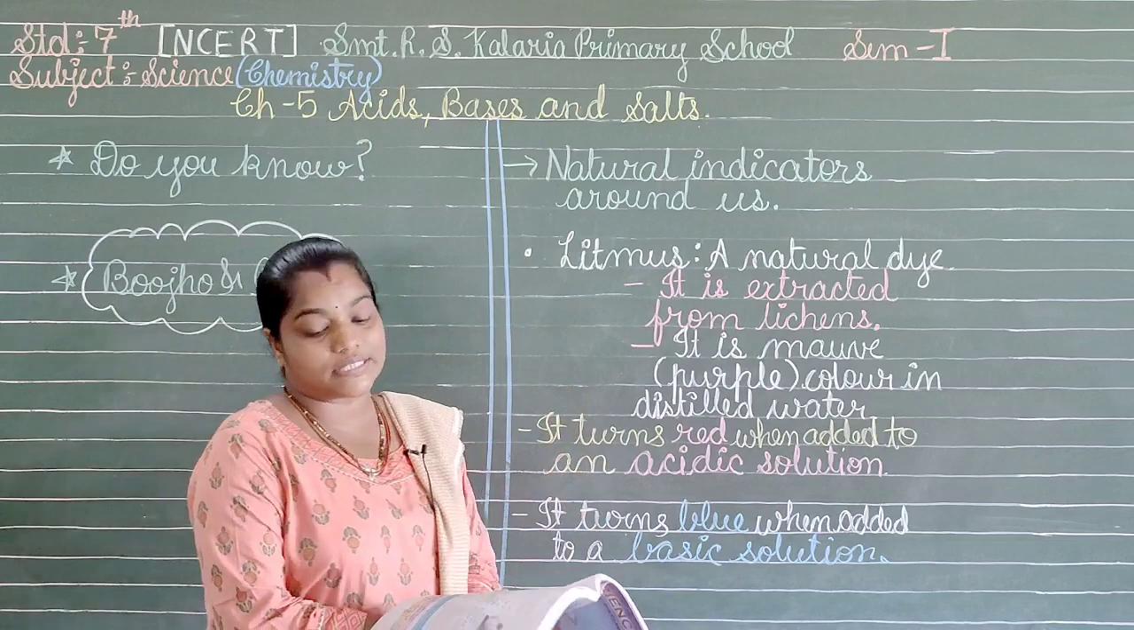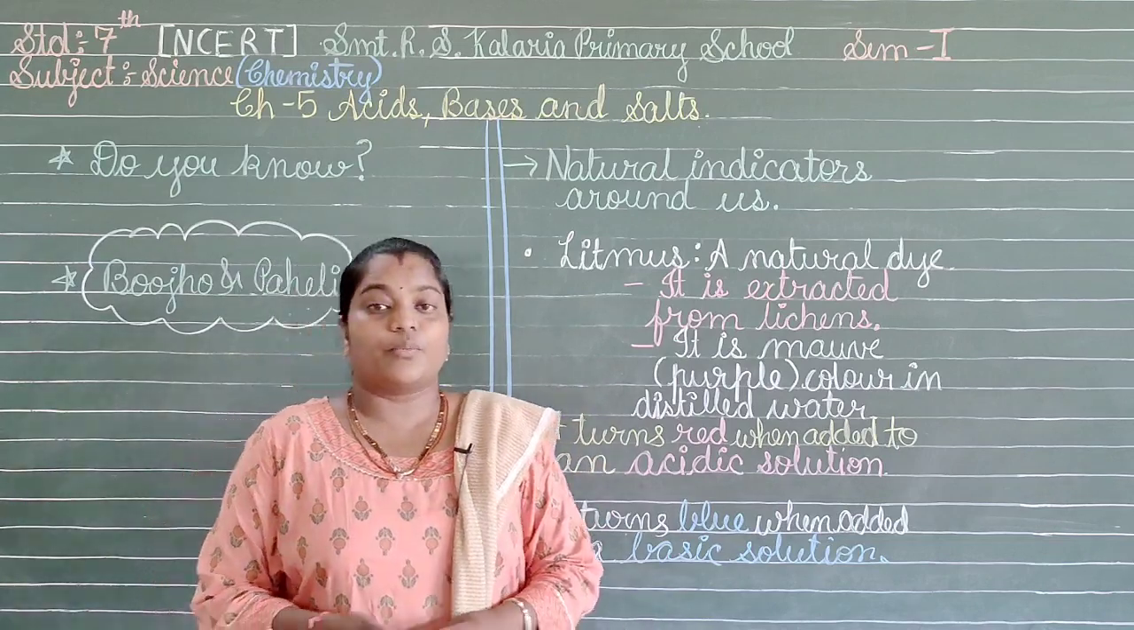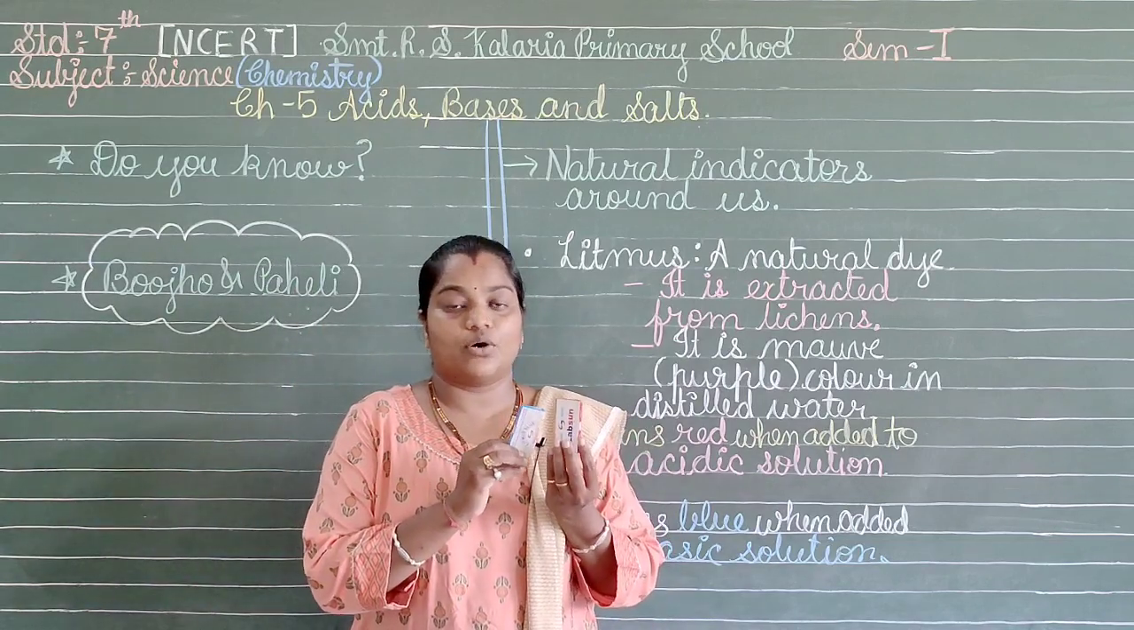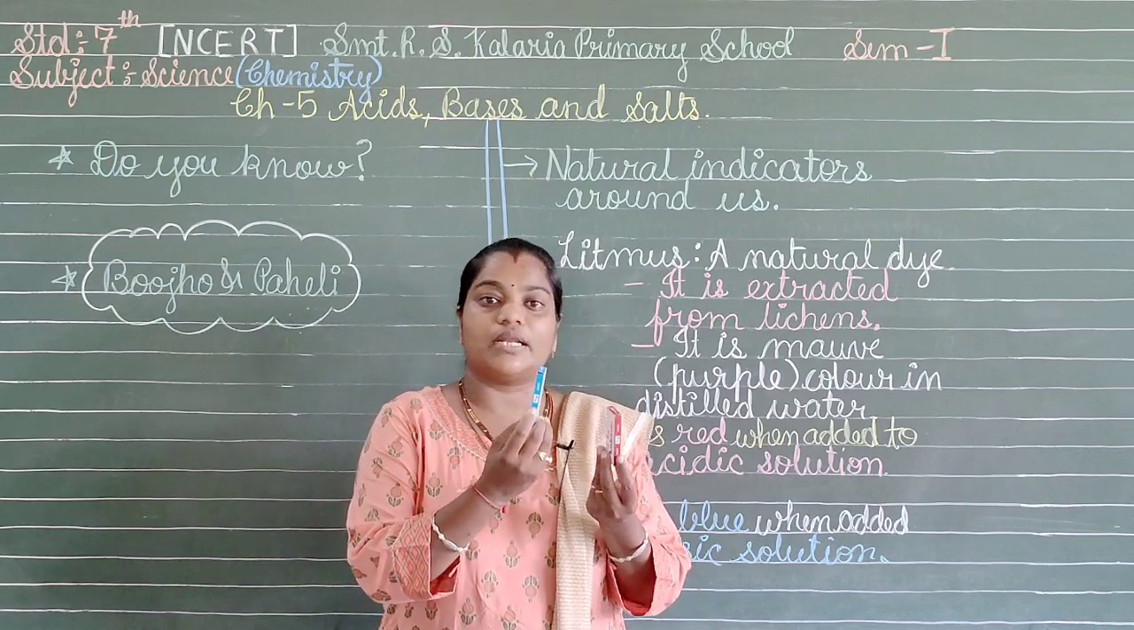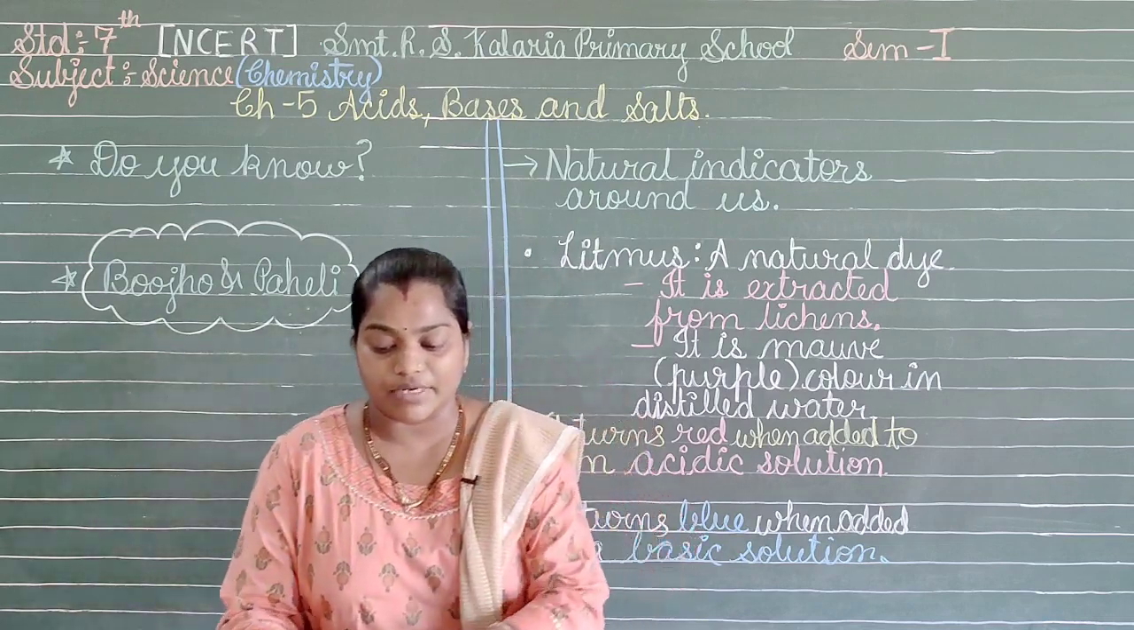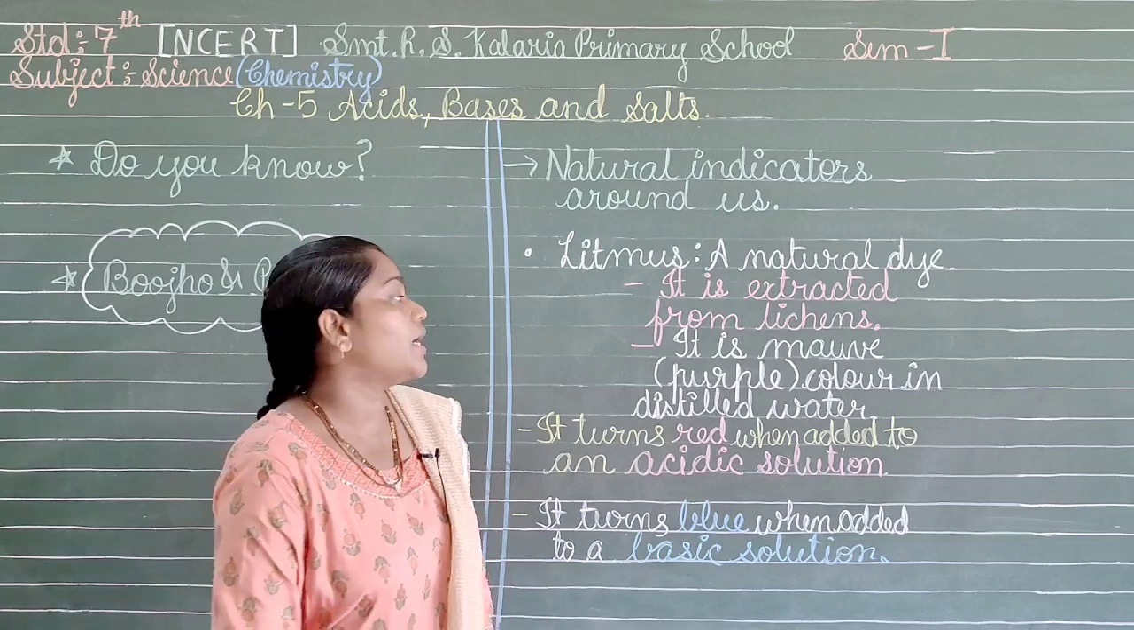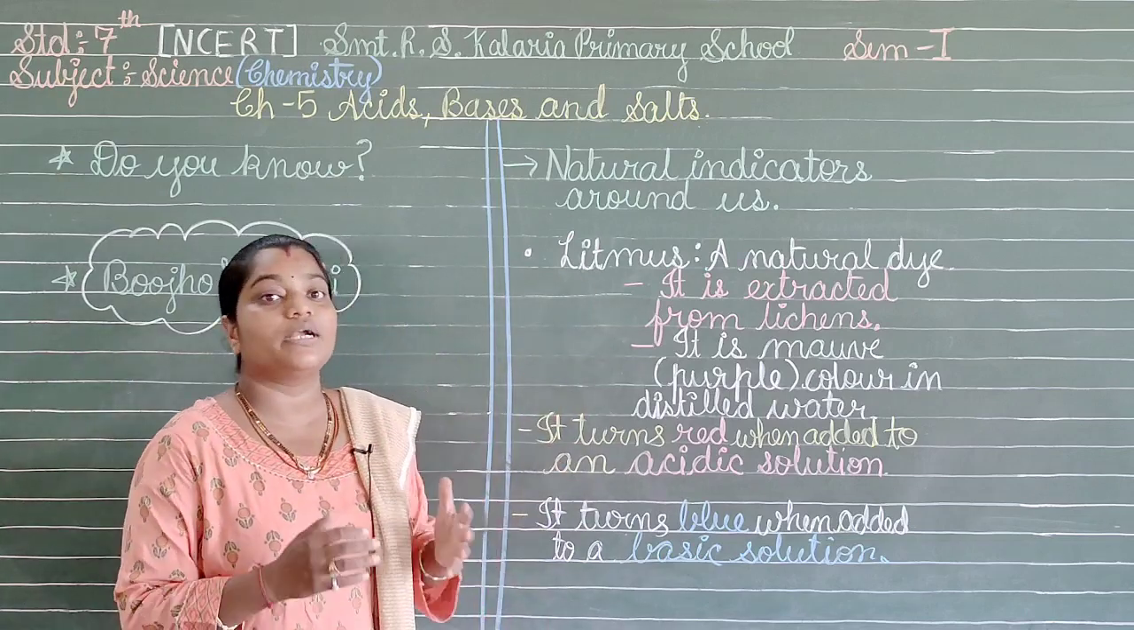Now what actually is this litmus? Here we have two litmus papers. One is blue in color and one is red in color. Now I will tell you in detail what actually these things are. But first of all, let us understand the word litmus.